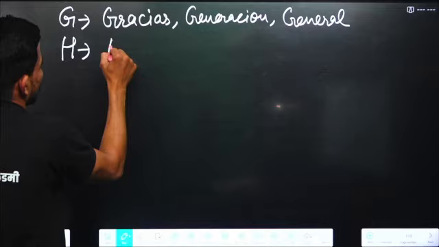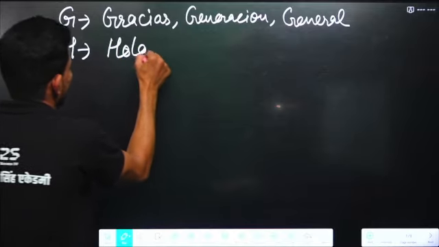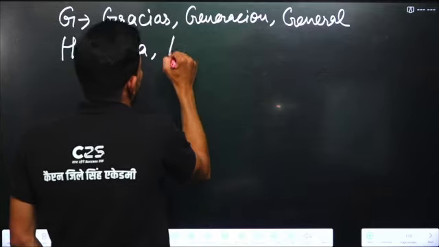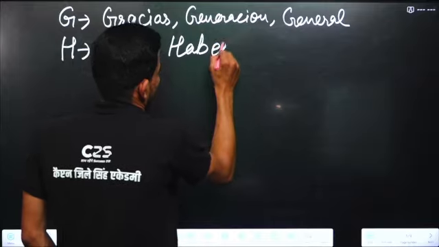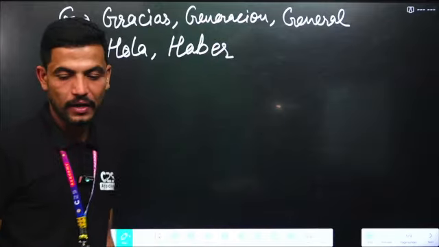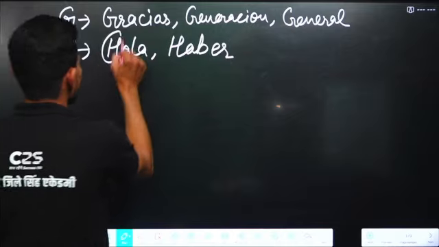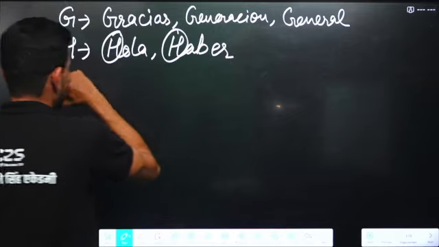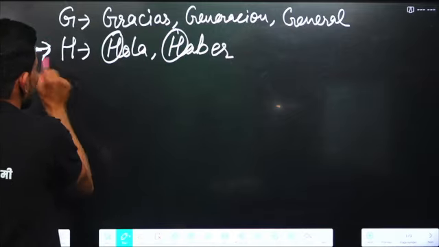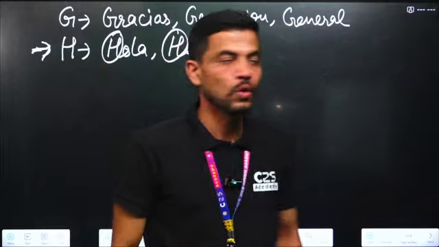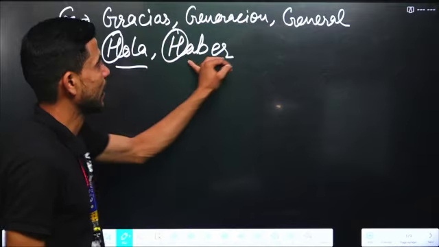For example, hola. Habitación. Haber. Haber is a verb. So H will always be silent. I told you one thing, that any word starting with H will always be silent in Spanish. So the pronunciation will be hola and haber.